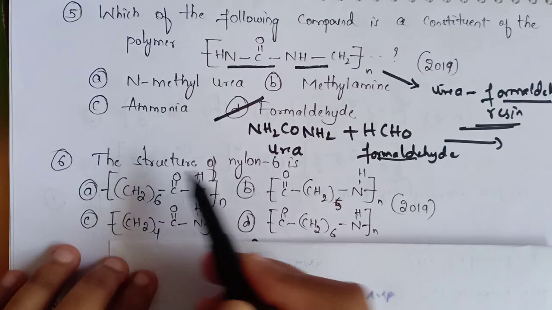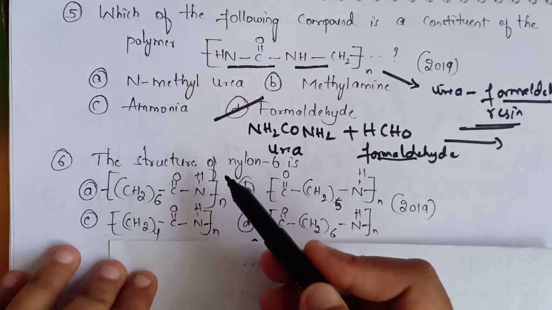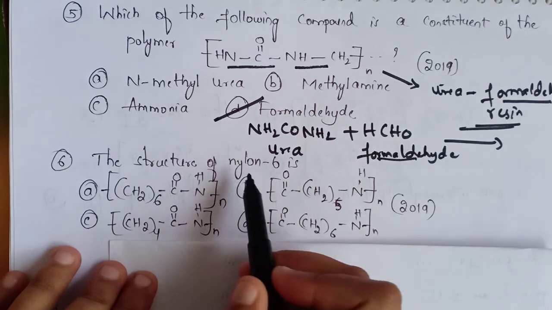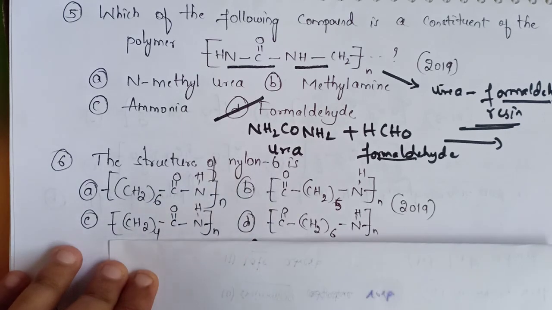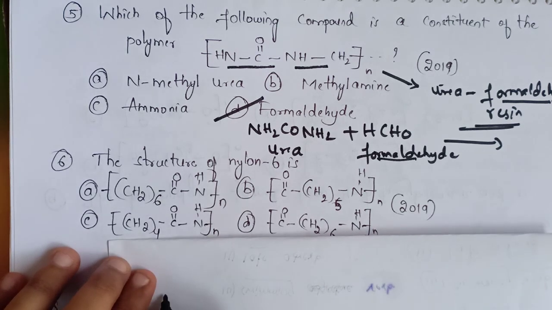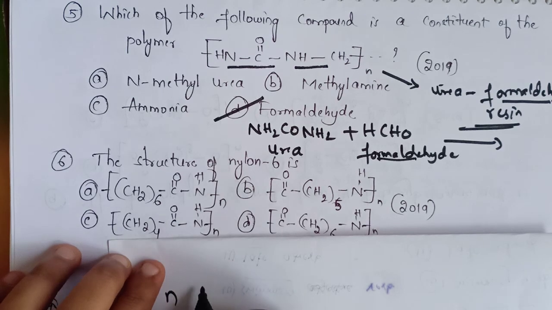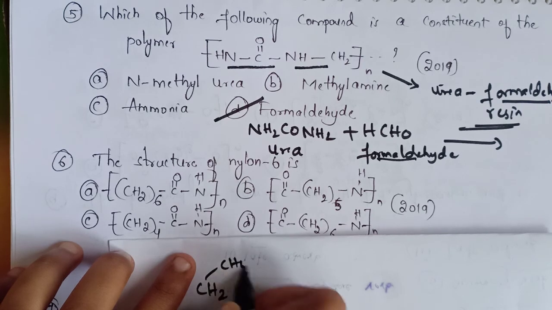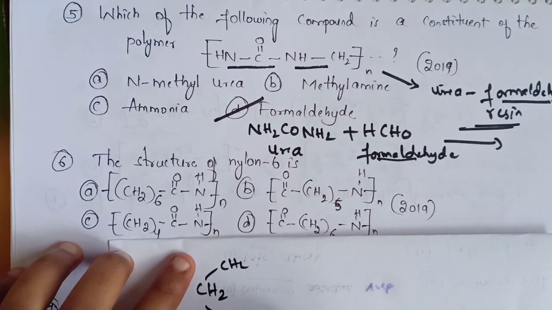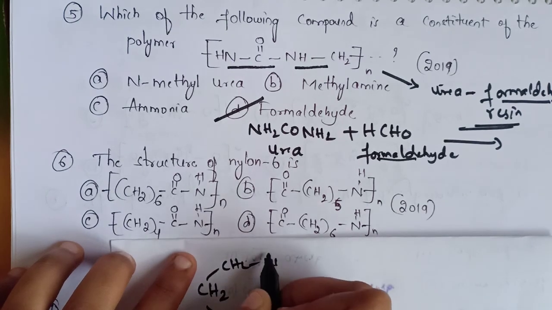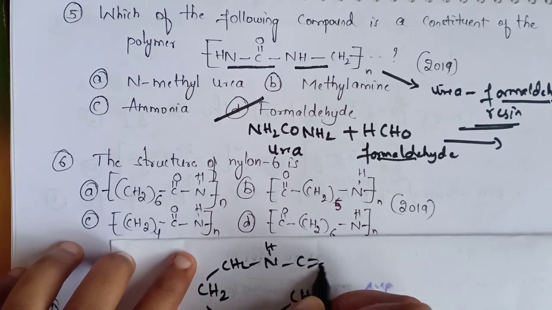The sixth question is: the structure of nylon 6 is, they have given several options, that is several structures. We have to choose which is the correct structure of nylon 6. We already know that nylon 6 is prepared by the ring opening polymerization of caprolactam. Now let's write the structure of caprolactam. We have already discussed nylon 6 in our previous question. CH2, NH, C double bond O.